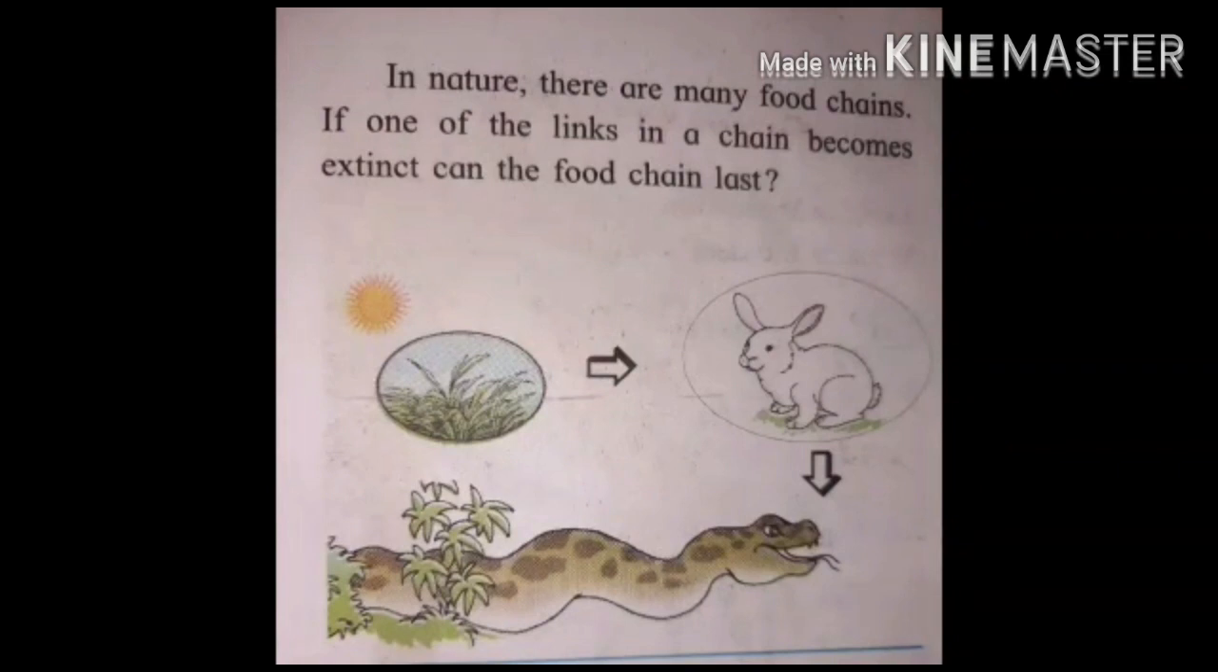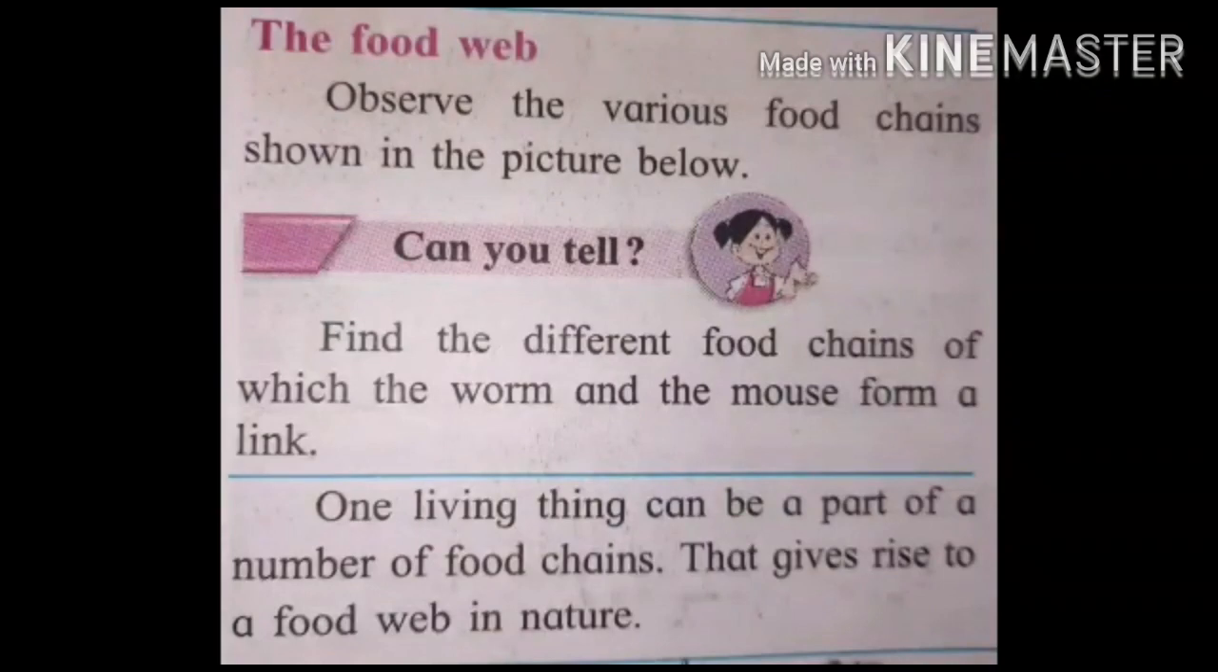In nature there are many food chains. If one of the links in a chain becomes extinct, can the food chain last? I have explained this before in the first part. Now let's come to the next part, that is the food web.